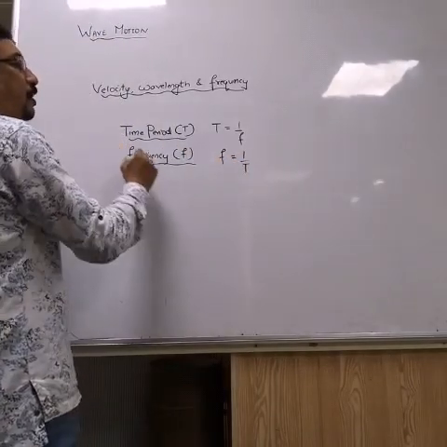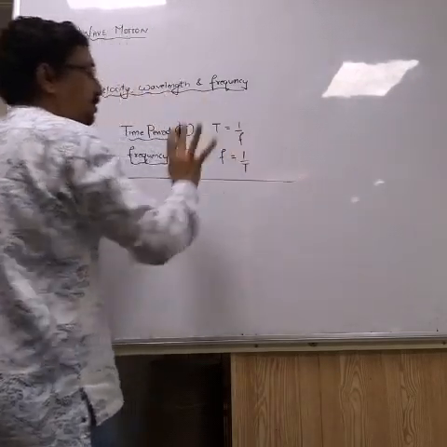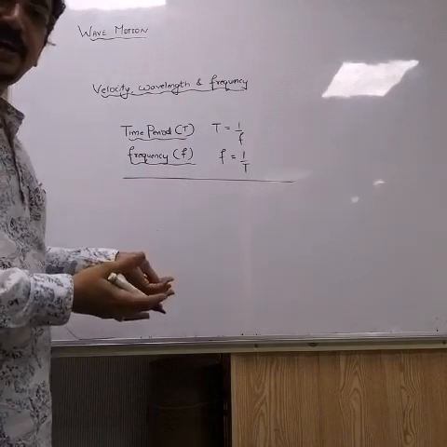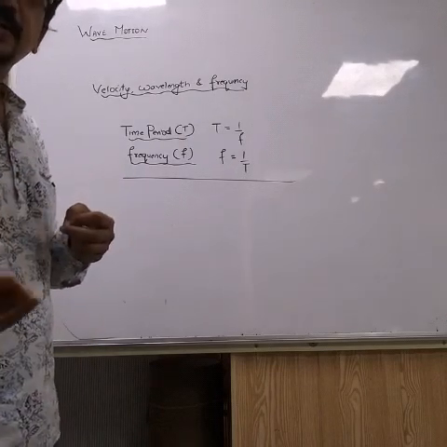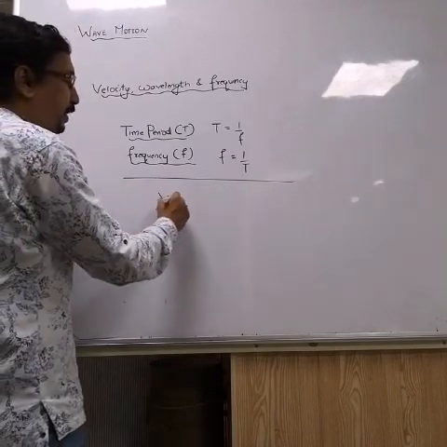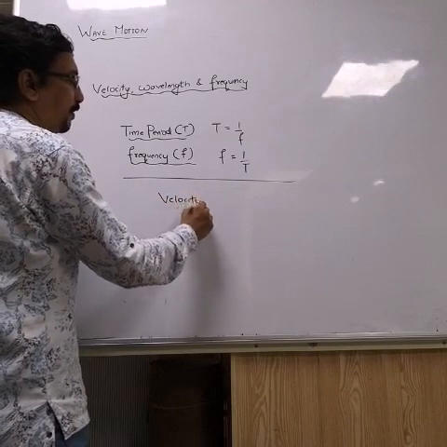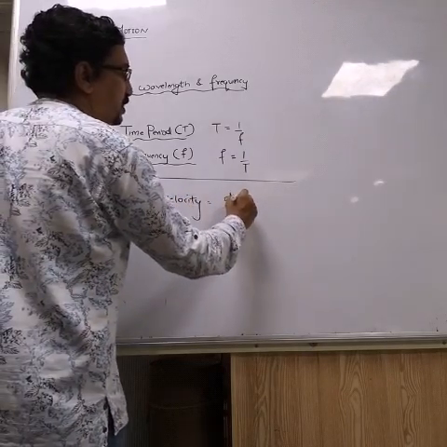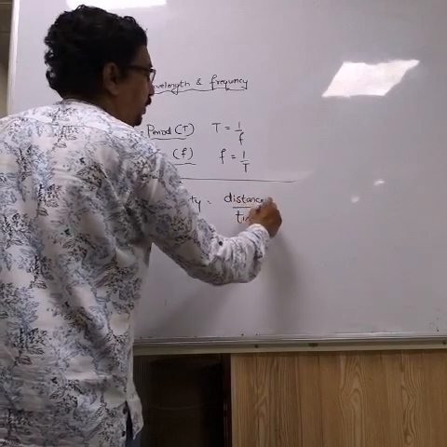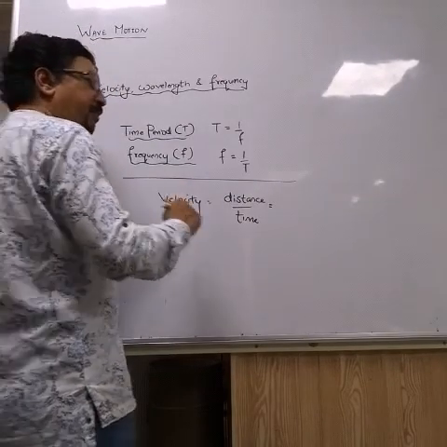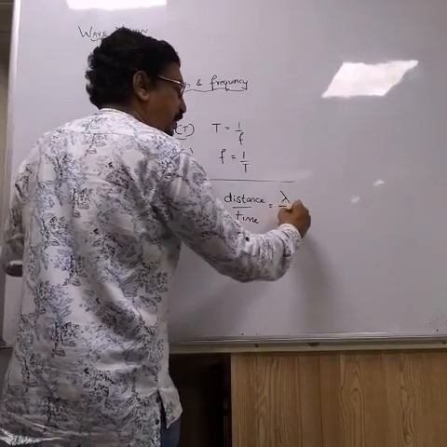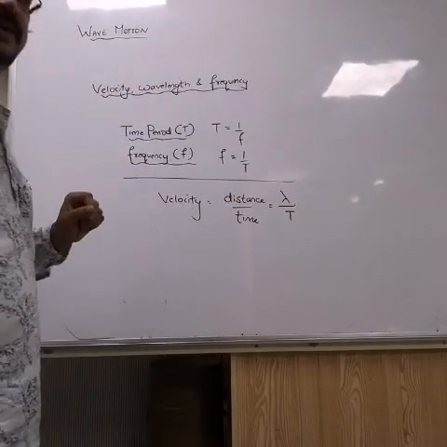Okay. Now, once you write this, let us understand what is velocity of wave. That I already defined. Velocity of wave is defined as distance covered by the wave in unit time. So I'll write velocity equal to the distance traveled or displacement upon time. The distance traveled I'll always measure in terms of wavelength, and time I'll write as T, where T stands for time period.